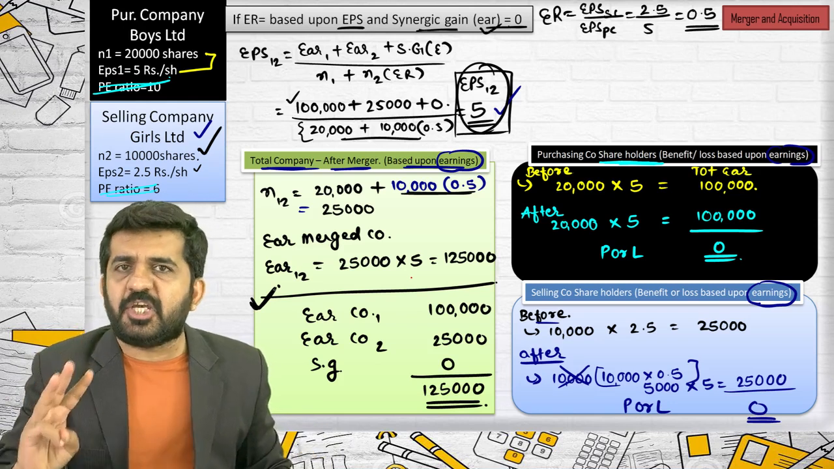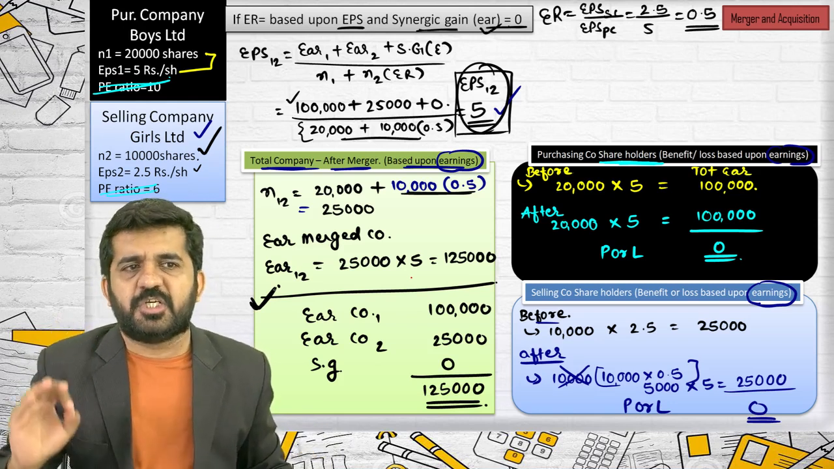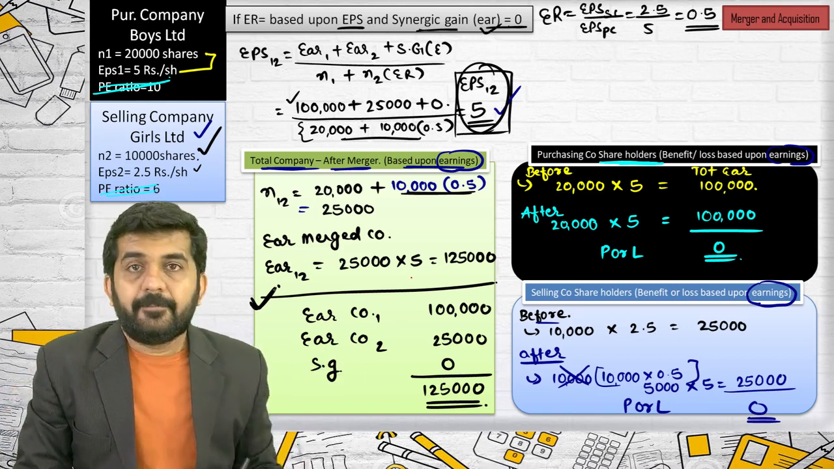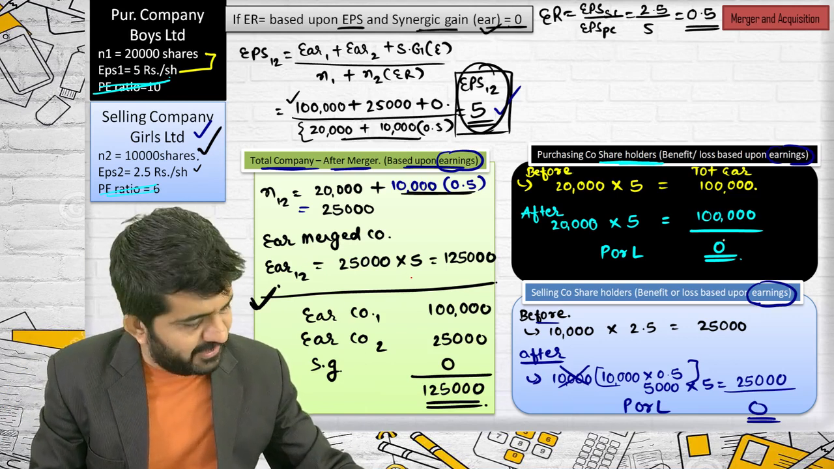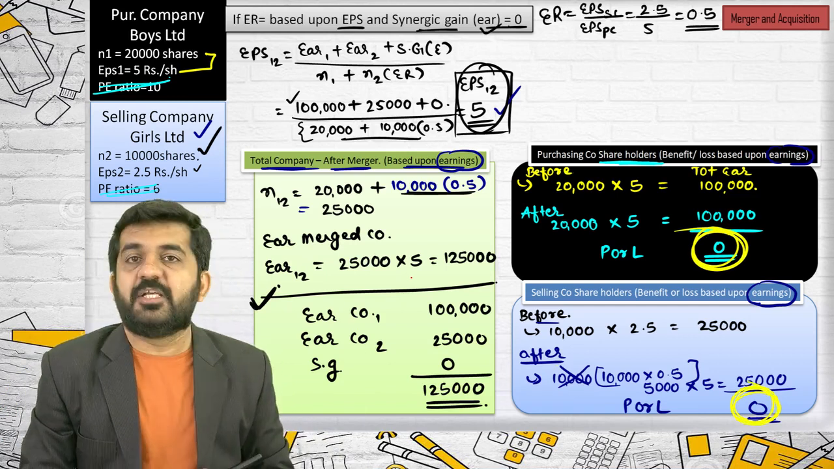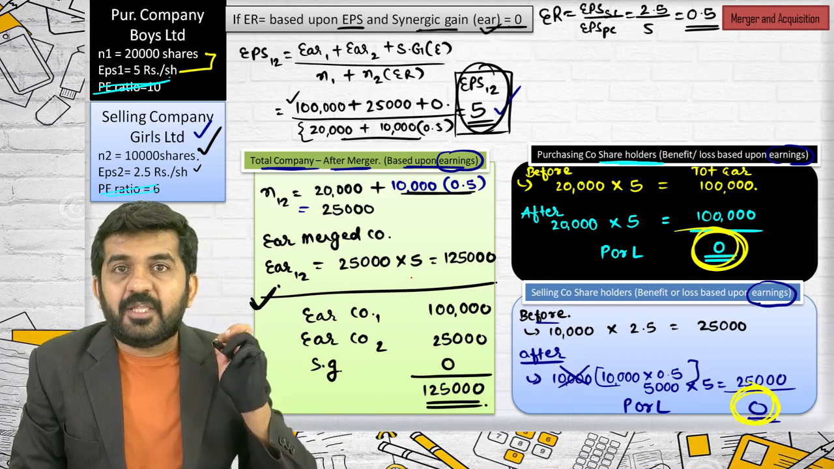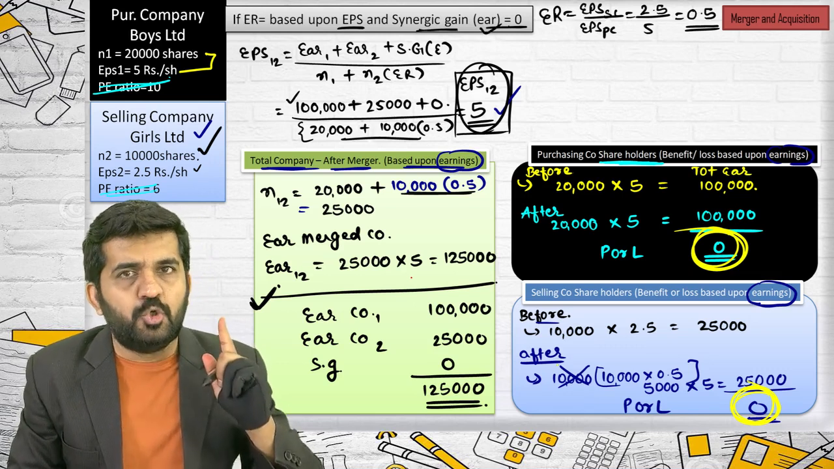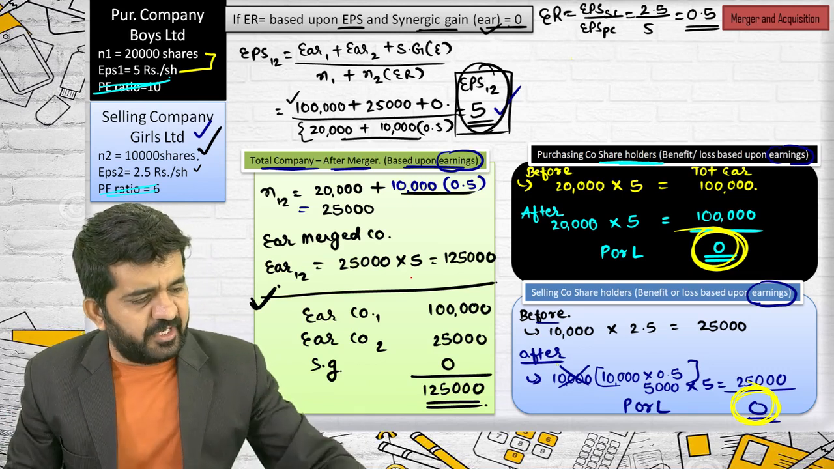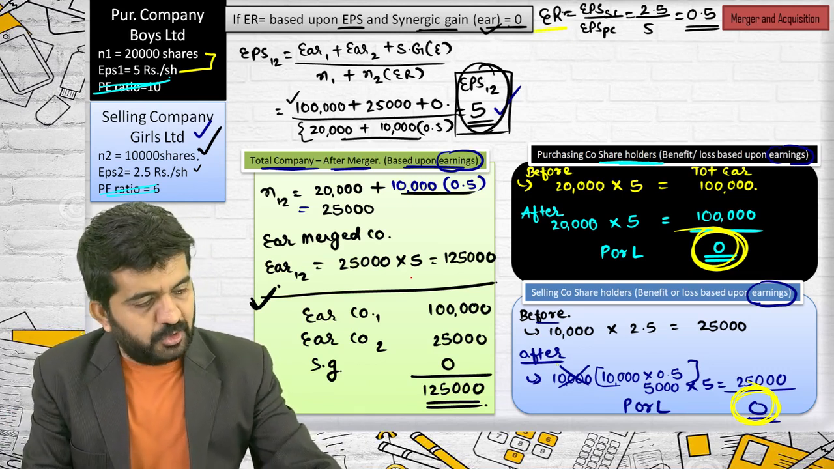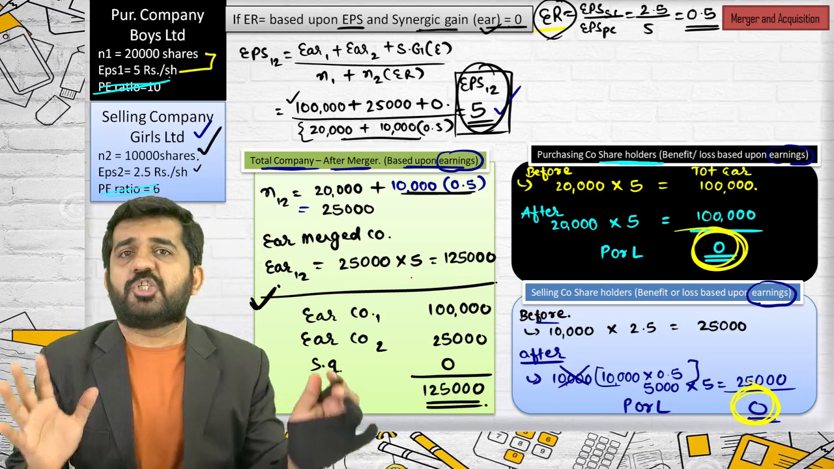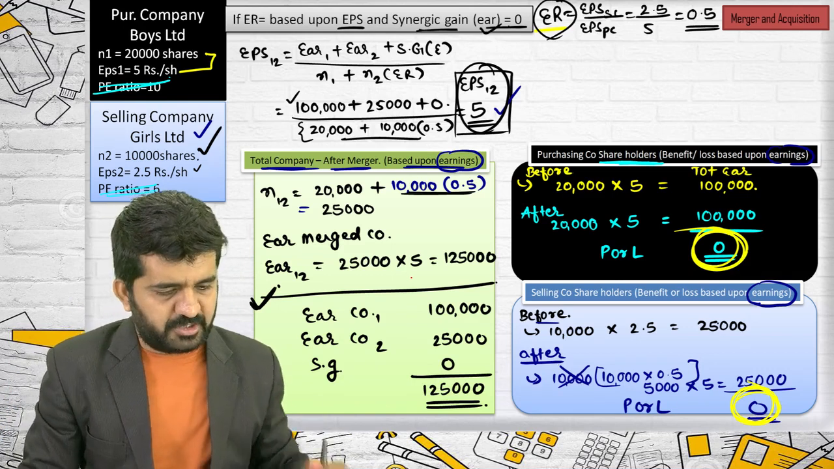As far as these first three questions are concerned, we will be concentrating only and only on earnings. See, the profit of Boys Limited is 0. The profit of shareholders of Girls Limited is 0. Believe me, there are two reasons. Because there is no synergic gain, all the shareholders are having the objective of earnings, and their exchange ratio is also based upon earnings. So this is 0, this is 0, and this is just a totaling question. Everything is totaled out.